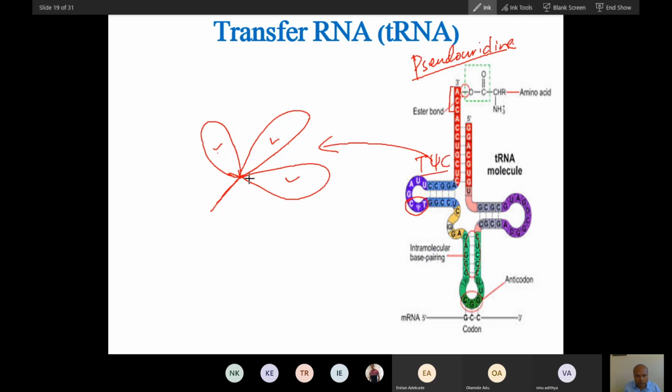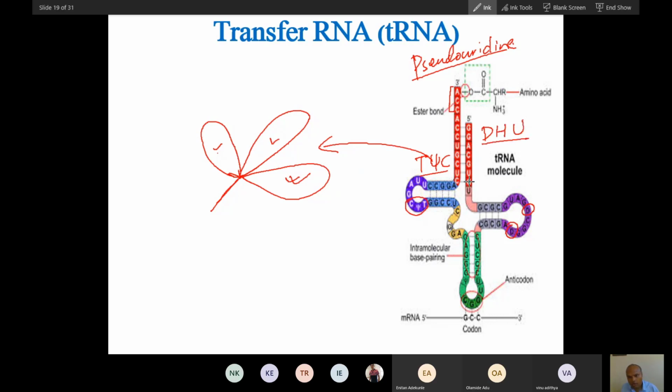So one loop represents the T-Psi-C loop, and this is the second loop. You can see this loop is called the DHU loop.